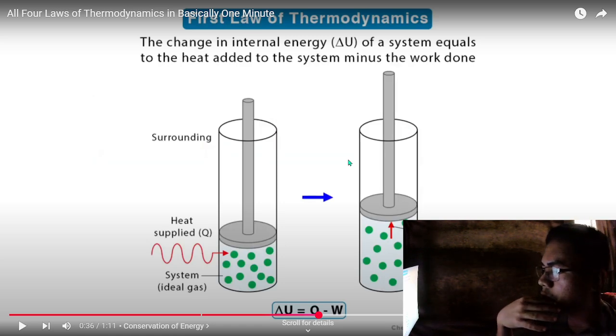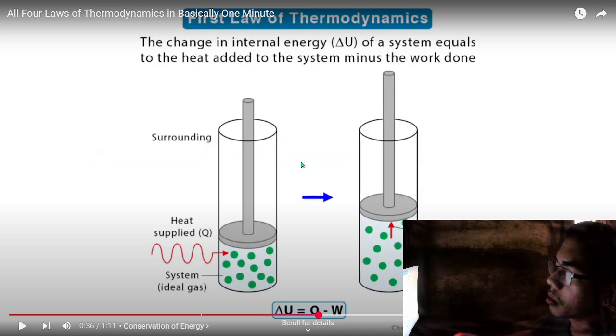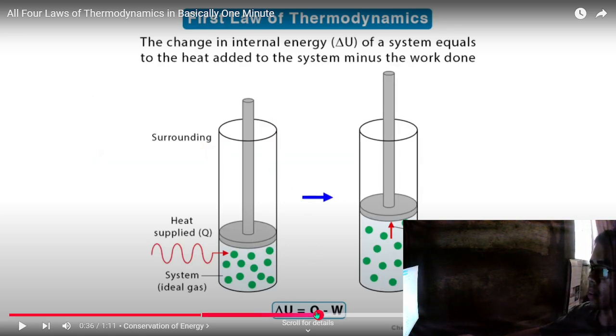When fuel burns in a car engine, the chemical energy in the fuel is converted into kinetic energy, which is the movement of the car, and heat. The total energy is just conserved, it just changes form.